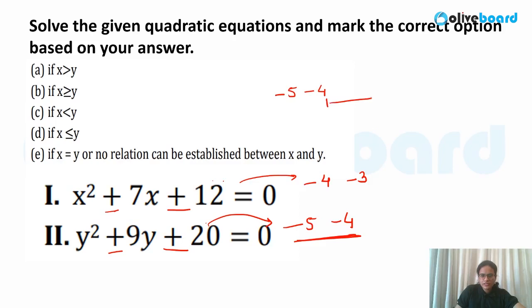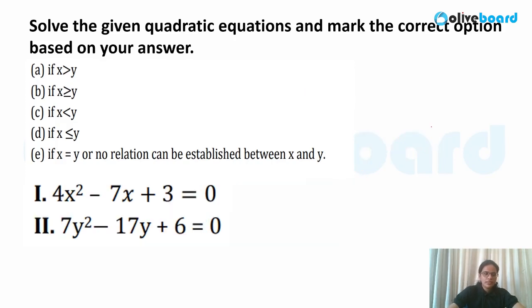And after this you have minus 4 minus 3. So I can say that x value is either greater than or equal to y. That is nothing but B option in this case. I hope all of you are getting it. Now let me move on to the next question.